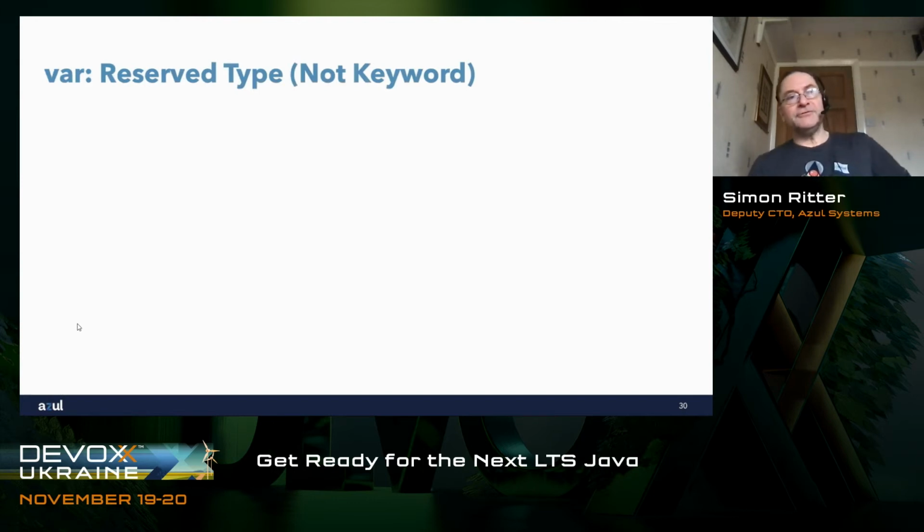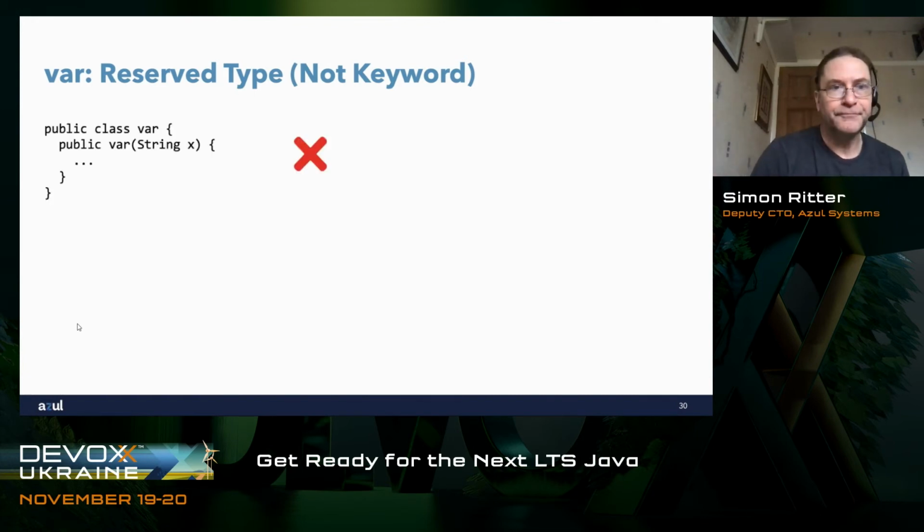Last thing to say about var is that it is a reserved type, not a reserved keyword. Now, Java has a number of keywords, which are things that you can't then use for variable names. For example, you can't use int as a variable name because it's a reserved word. Same as while. You can't use while as a variable name. Obviously, it would have been bad if we had added var as a new reserved word in Java and you couldn't use var as a variable name, because I'm sure that lots of people have used var in code and then it wouldn't compile anymore.